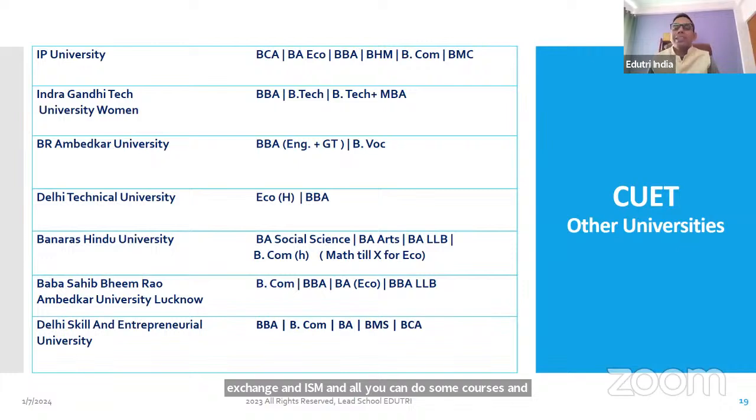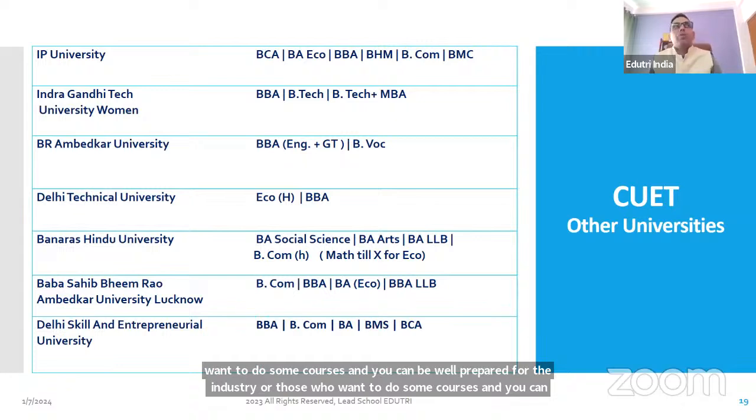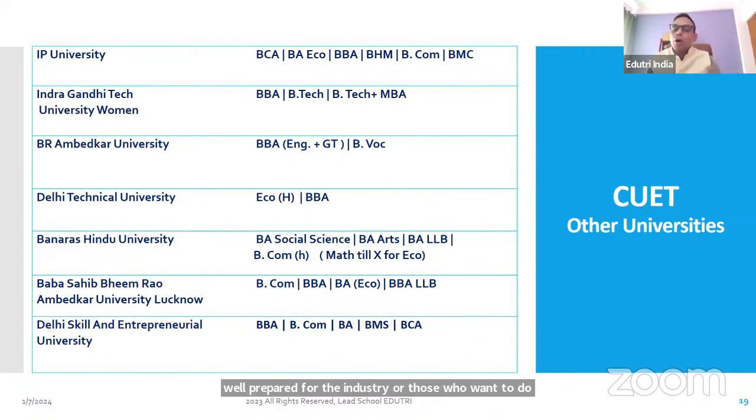Or those who want to do CA or something, they can take admission in Delhi Technical University or Delhi Skill University, so that their graduation goes on, and along with that, they can complete their CA, CS, CWA, whatever they want to do. Why waste your time, energy and money in private colleges? If there is a private college like Narsee Monjee, it's good, no doubt they have made a standard. If there is a college like Symbiosis, they have made their standard, it's okay. But going to a private college which is only as good as the skill and entrepreneurial universities, why are you wasting your 10 lakh, 12 lakh rupees there? No, you should not be doing that.